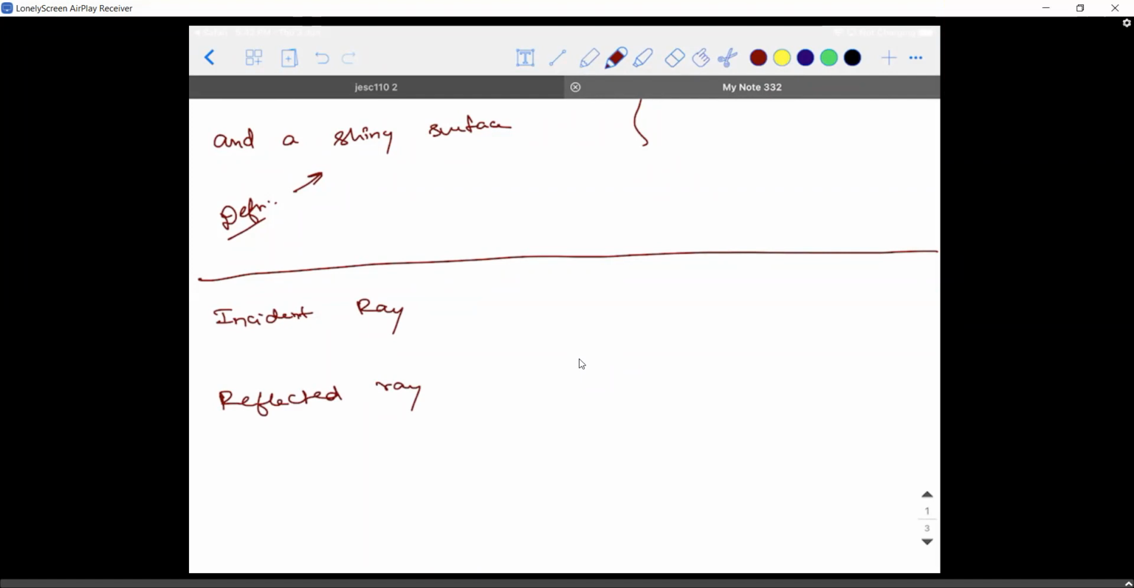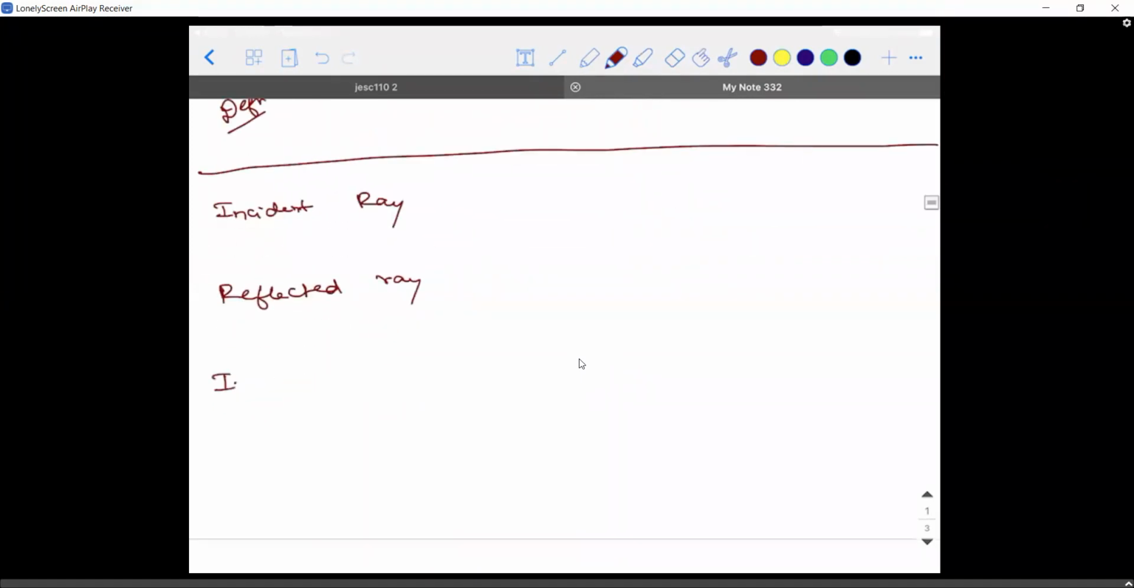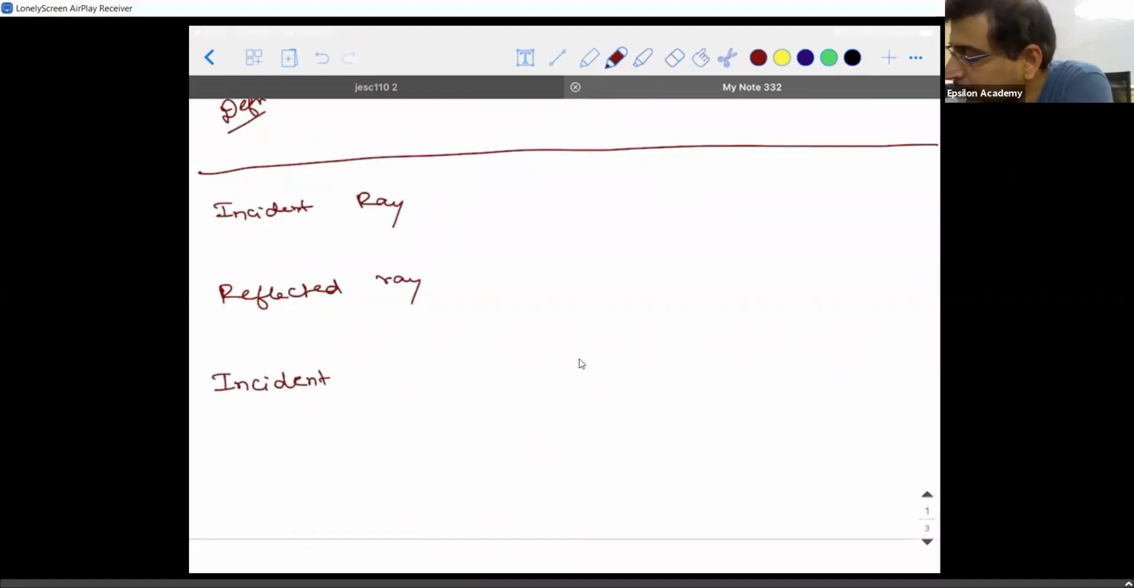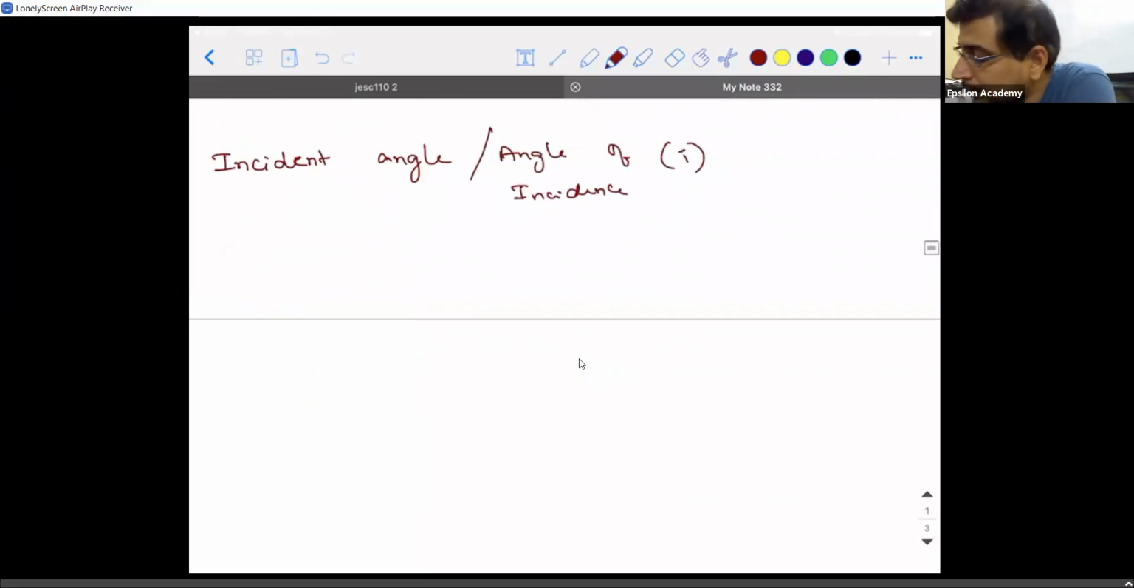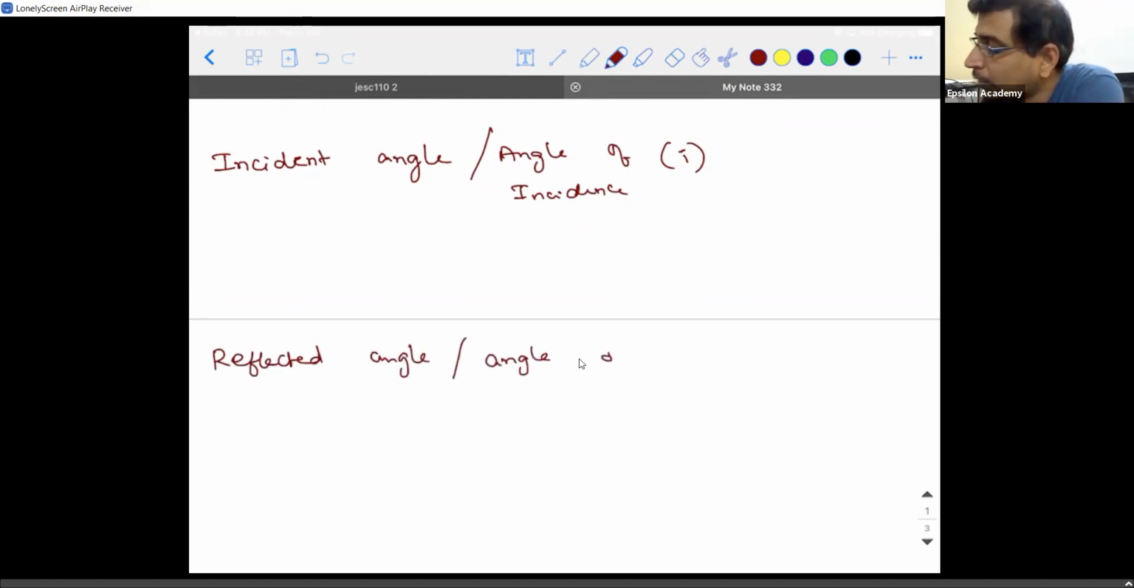Okay, sir. Incident ray, reflected ray, and you have incident angle or angle of incidence. Both mean the same, which is generally represented by the symbol small i, and reflected angle or angle of reflection, which is generally represented with the symbol small r.